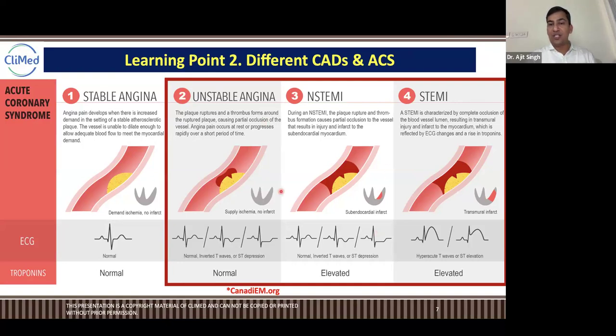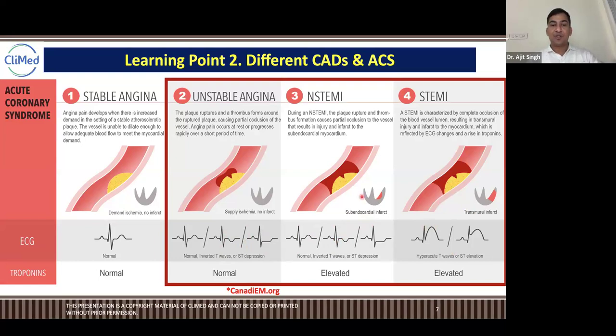Okay, so these all three are called ACS, acute coronary syndrome, and all four combined are coronary artery disease. Out of these, unstable angina, NSTEMI and STEMI are acute coronary syndrome, right? And these are the differences between ECGs. ECGs are changed in unstable angina, NSTEMI and STEMI. NSTEMI and unstable angina share the same representation in ECG. STEMI has a different representation, where it is ST elevation or hyperacute T waves.